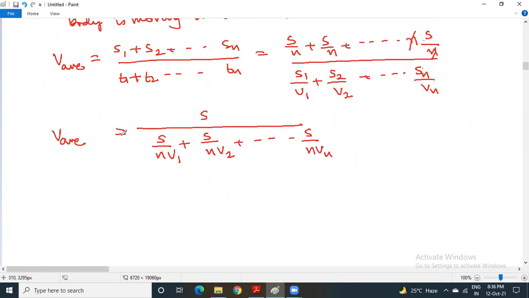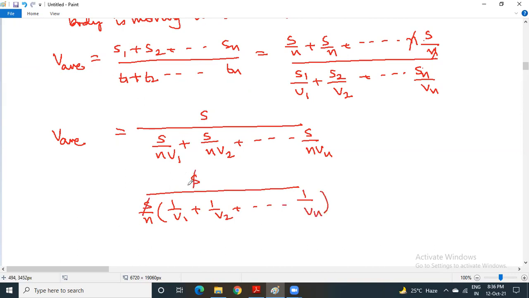Now, you take S by n common here. S whole divided by S by n common. So what will you get here? 1 by V1, 1 by V2, and so on, 1 by Vn. You can cancel this and this.